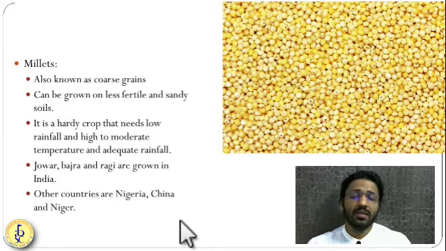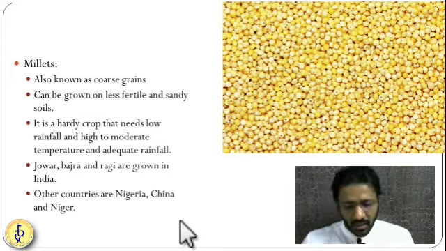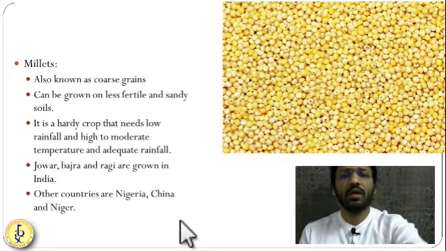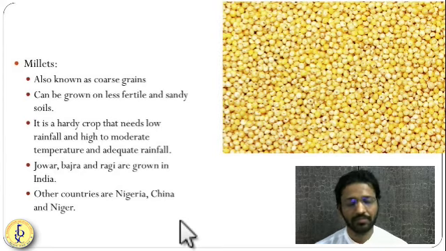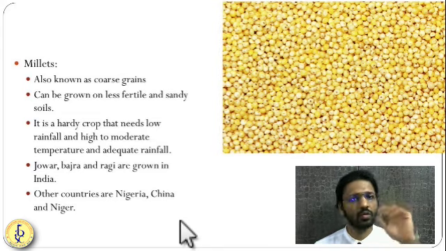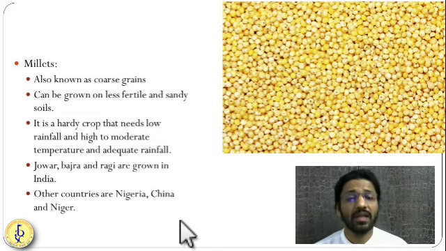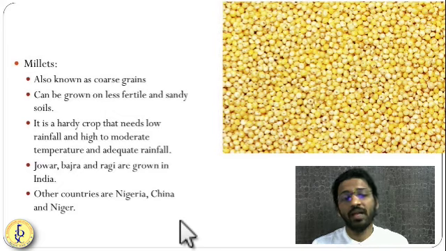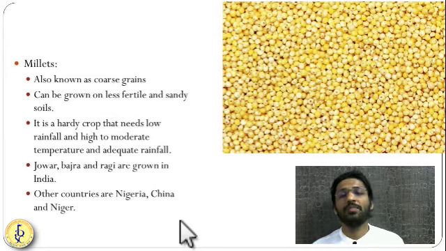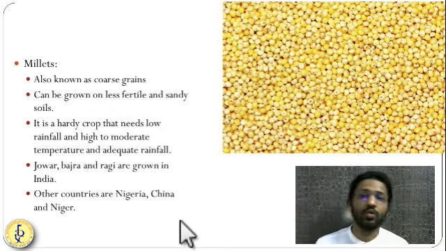The best thing about the millet crop is that it can be grown at very high temperature, with a very small amount of water and little fertilizer. You just have to throw it on the ground and not look after it, and it will just grow. It is that type of crop, but it is very full of micronutrients. That's why the government has started the National Millet Mission to promote millets, because staple foods like wheat and rice have very little nutrition, but millets have a huge amount of nutrition in them.